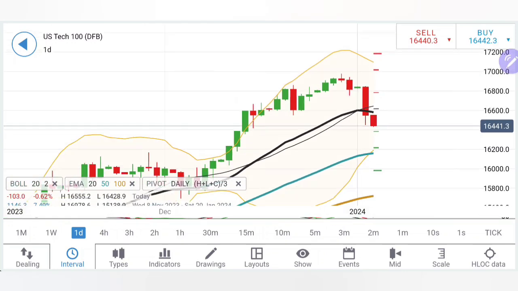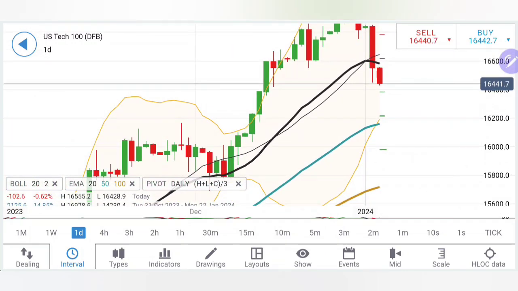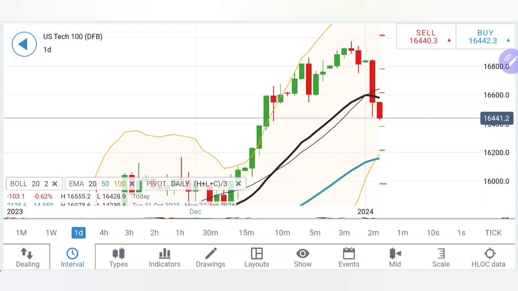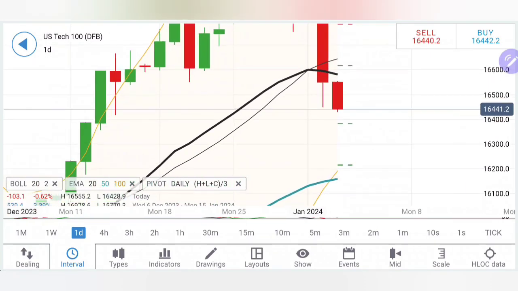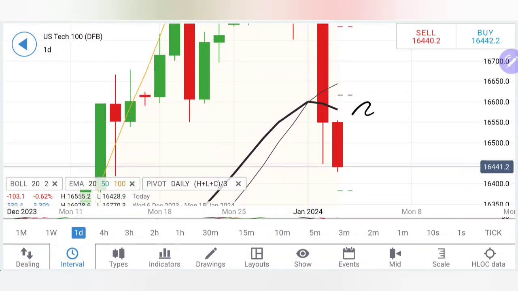Once it stays below 300, it is going to move towards 16,200 levels. Yes, it can show a sharper drop today. There is a potential to it. Do not think of it as bullish. But at the same time, one thing I have mentioned here, the day started on a flat note. This creates an opportunity for Tech 100 to show the swings. It can try to move or pull back within this zone. That is why the buying entry is only above 16,555.